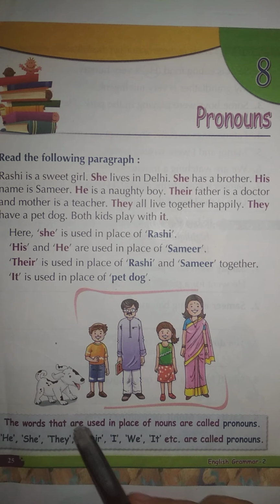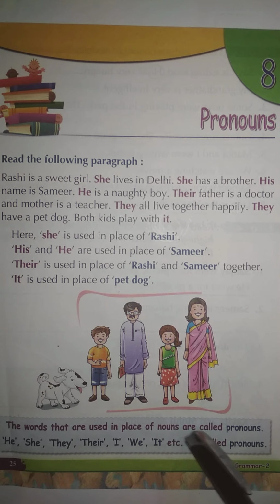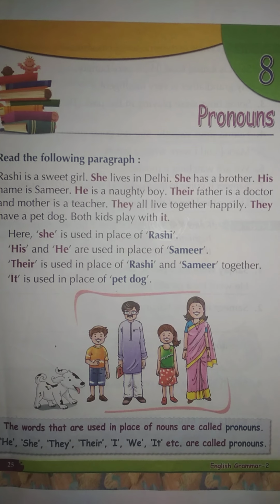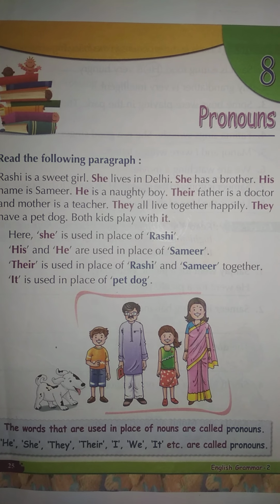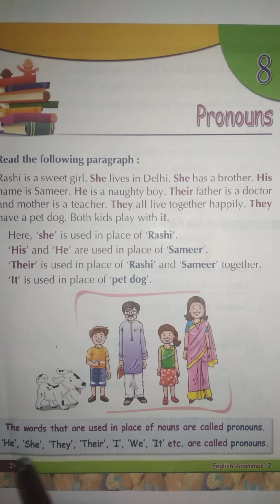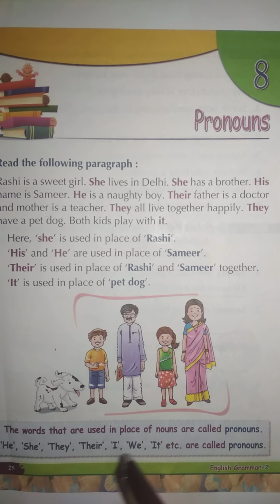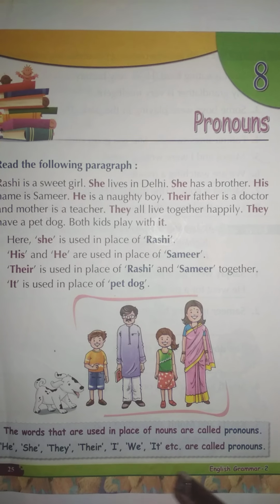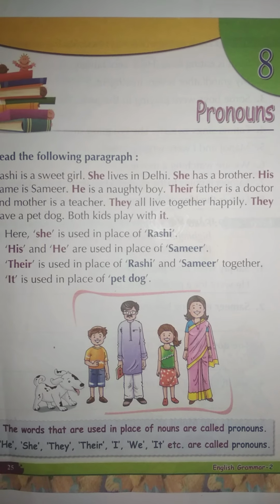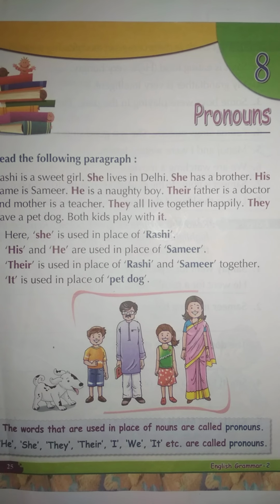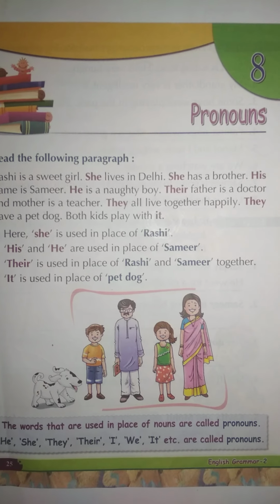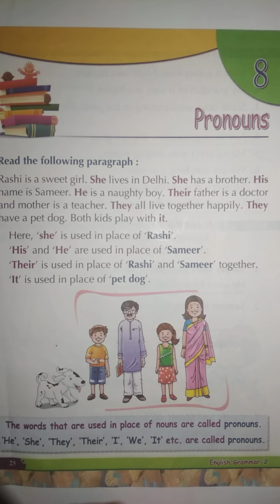The words that are used in place of nouns are called pronouns. वो words जो noun के place पर use किए जाते हैं, these words are called pronouns, such as he, she, they, their, I, we, it, etc. These words are called pronouns. Now, students, we will learn how we can use these pronouns in a sentence. Okay, first one is he.